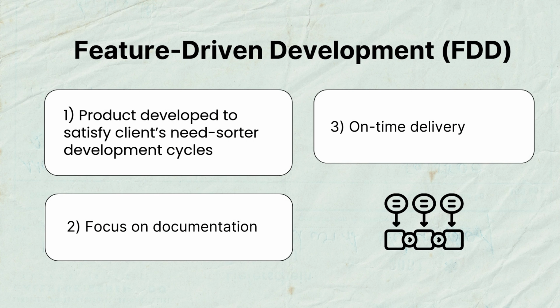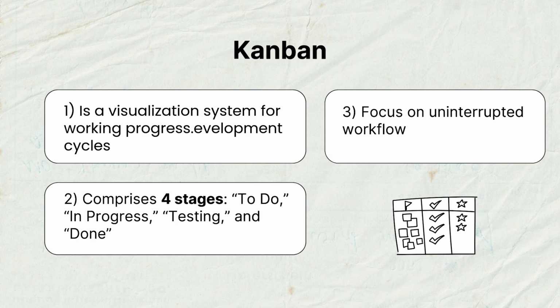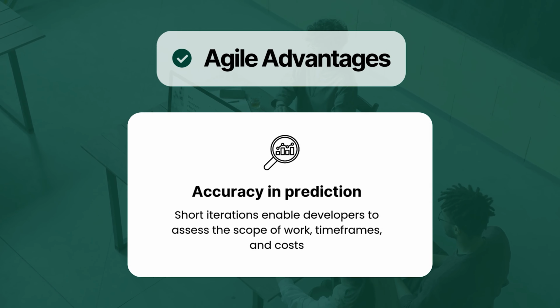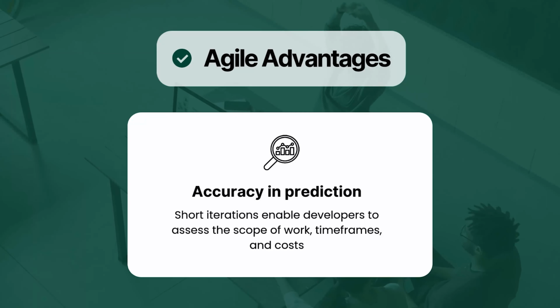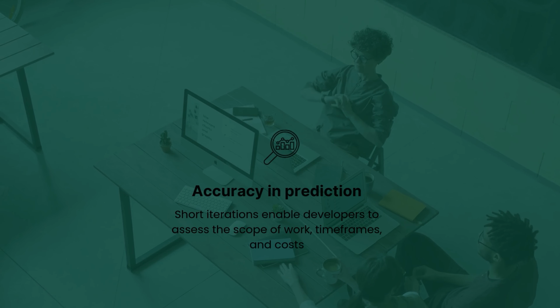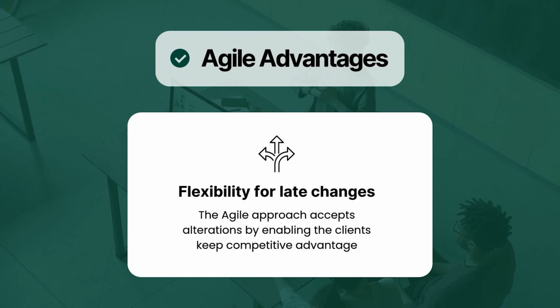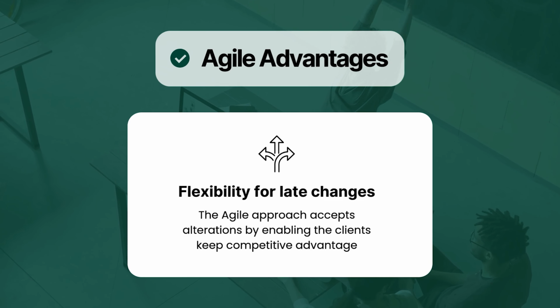Feature-Driven Development, FDD, is about product development for satisfying clients' needs. FDD focuses on documentation and ensures on-time delivery. Kanban is a visualization system for working progress, which comprises 4 stages: to do, in progress, testing, and done. Kanban focuses on uninterrupted workflow. Agile advantages include accuracy in prediction. Short iterations enable developers to assess the scope of work, timeframes, and costs. Flexibility for late changes. The Agile approach accepts alterations by enabling the clients to keep competitive advantage.